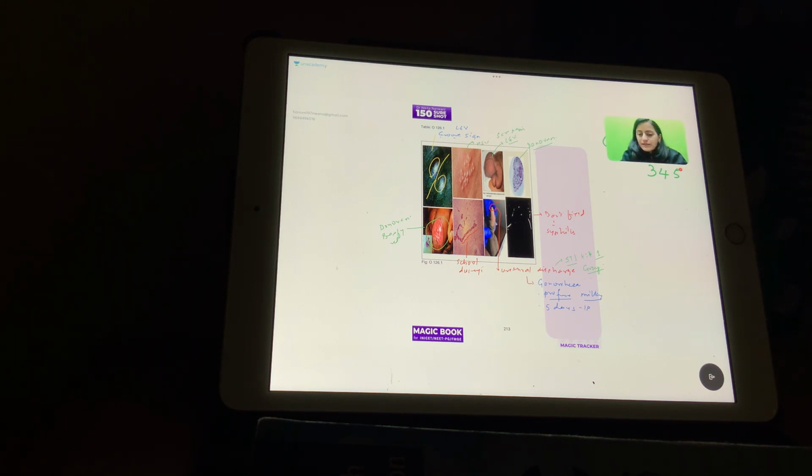So we will next see the topic of STI kits. First, tell me whether this topic is clear with everyone. Now you know the important features, the distinguishing features. How will you basically diagnose a condition? Partners are also treated almost everywhere except in herpes, where we don't treat the partner. What do we need to know about LGV? The mnemonic for LGV is EFG: Itis-ome, Frei test, and the groove sign.